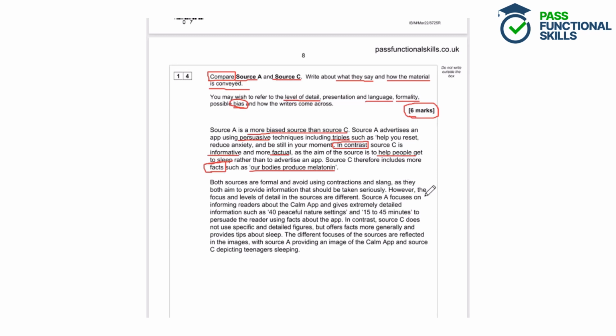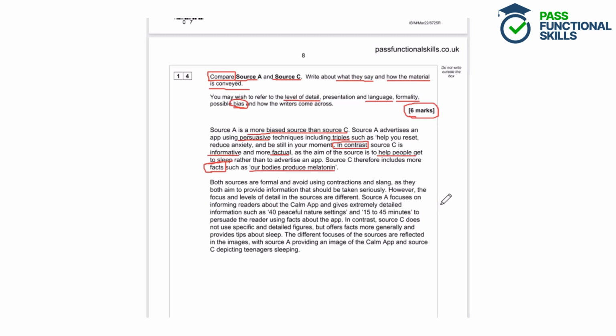In contrast, source C does not use specific and detailed figures, but offers facts more generally and provides tips about sleep. The different focuses of the sources are reflected in the images, with source A providing an image of the car map and source C depicting teenagers sleeping.